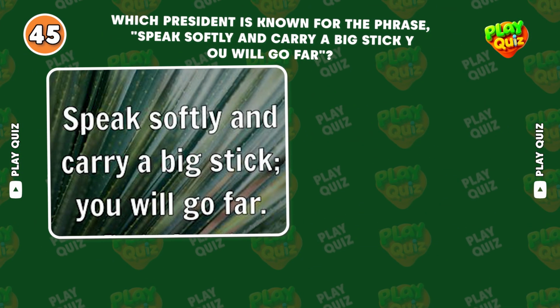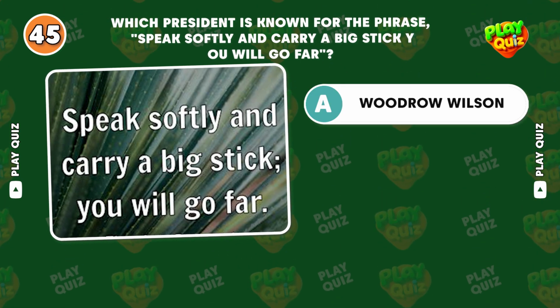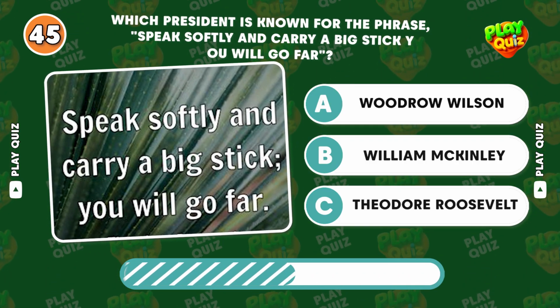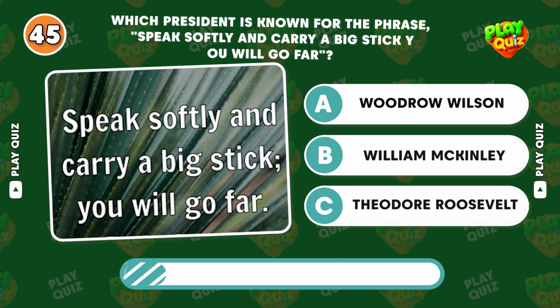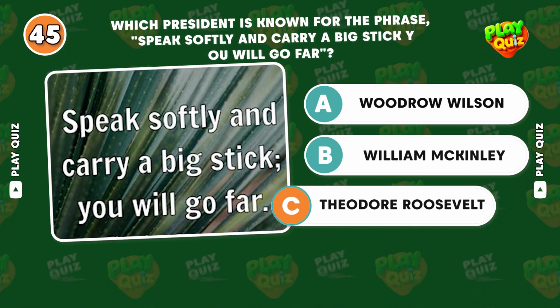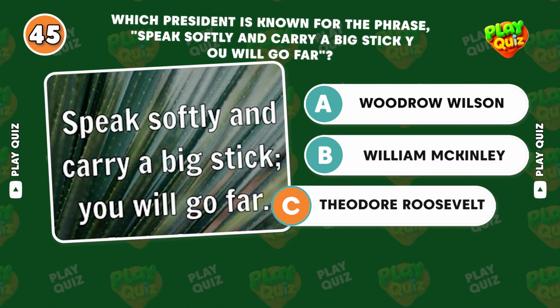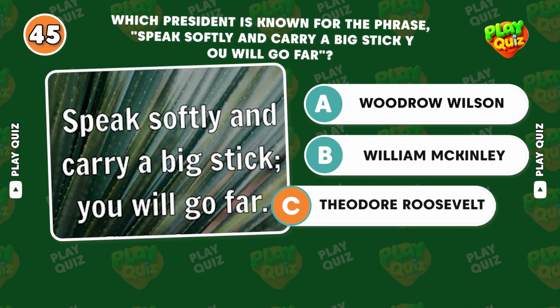Which president is known for the phrase, "Speak softly and carry a big stick, you will go far"? Correct answer, Theodore Roosevelt. This phrase summarized Roosevelt's foreign policy approach, emphasizing diplomacy backed by strength.